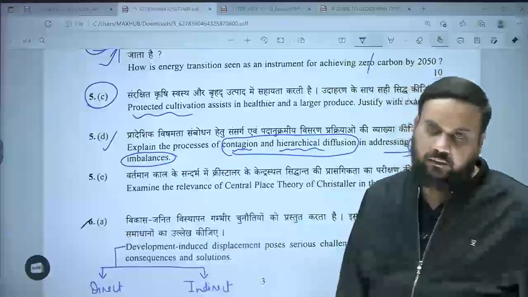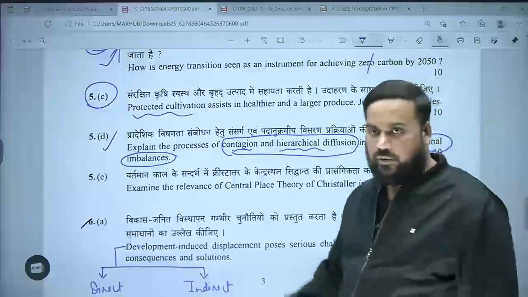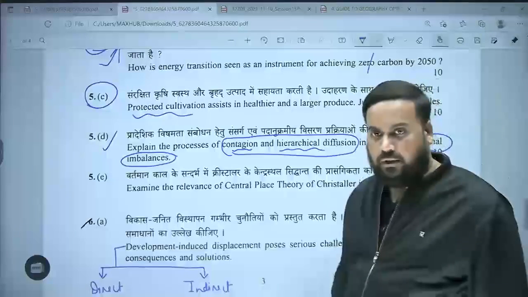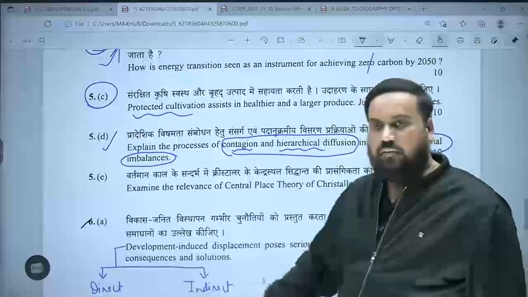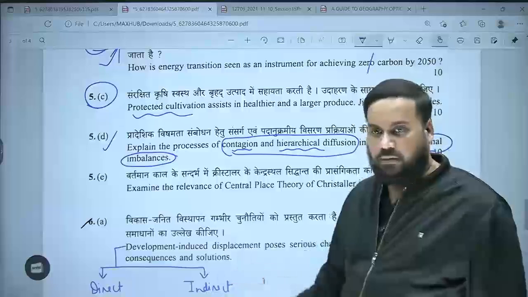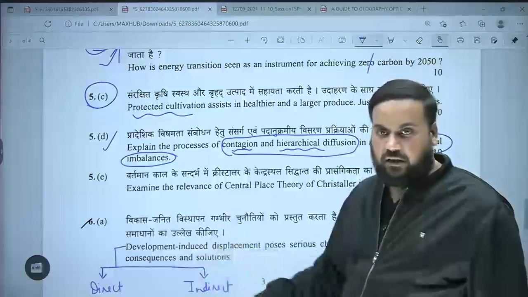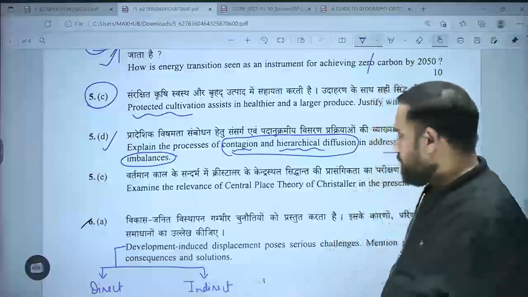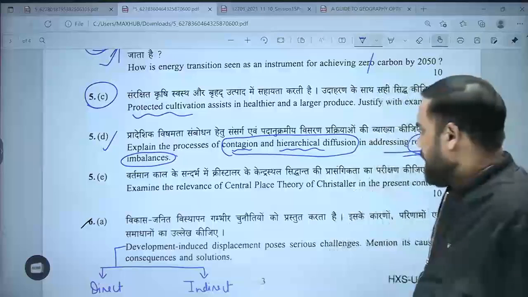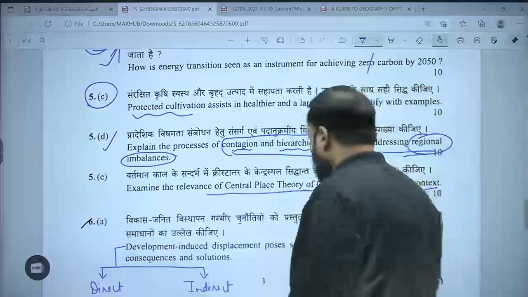When we study regional imbalances, I will actually use the theory of diffusion there to explain how it is leading to regional imbalances and how the method can be utilized. Particularly when we study the R.P. Misra model, I'll talk about how diffusion is a very key factor in addressing the development problem. Then, examine the relevance of Christaller's central place theory in the present context.